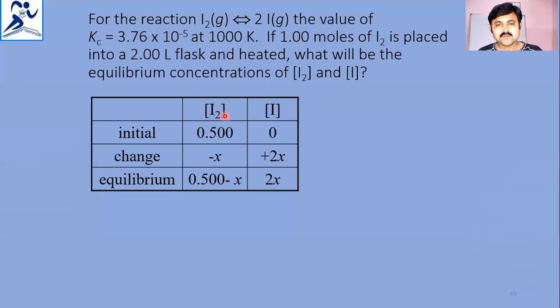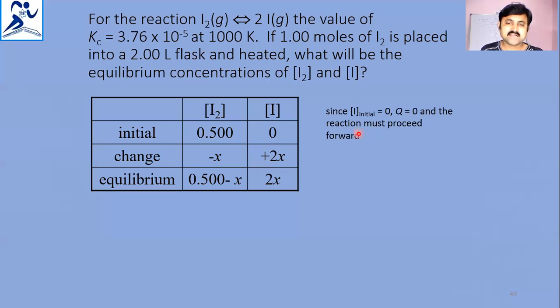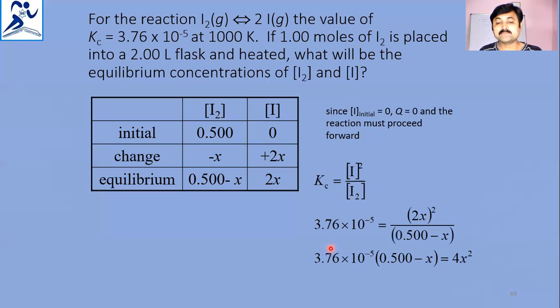Now, initially the I concentration is 0, so Q is 0, and the reaction proceeds in the forward direction. The Kc value is taken from the equilibrium expression, and the Kc value given in the question is substituted. The concentration of I, that is 2x, became 4x squared because the I concentration is raised to the power 2.